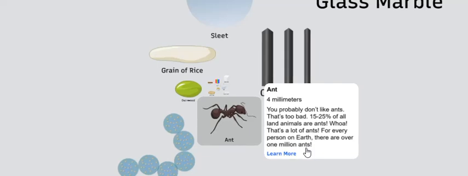Ant, 4 millimeters. You probably don't like ants, that's too bad. 15 to 25% of all land animals are ants. Whoa! That's a lot of ants. For every person on Earth, there are over 1 million ants.